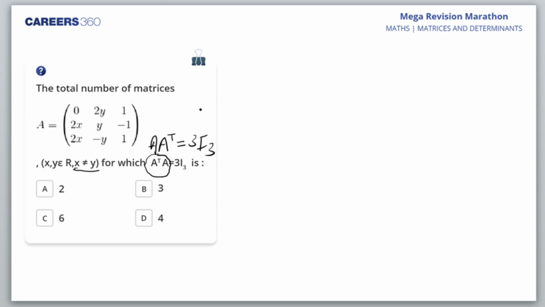Okay, now do the question. How many matrices are possible?